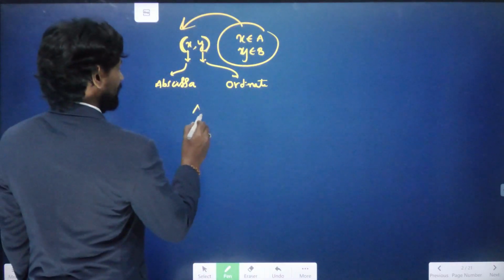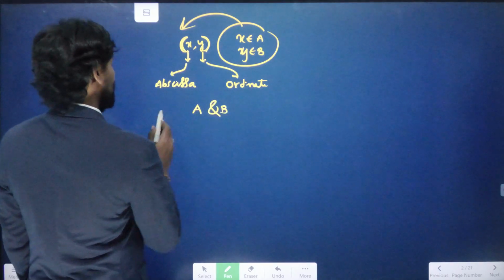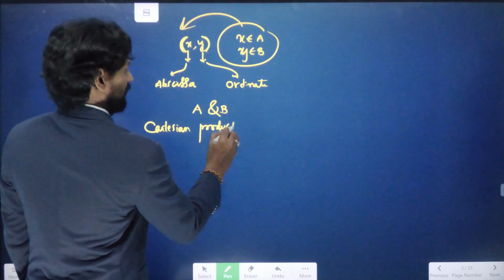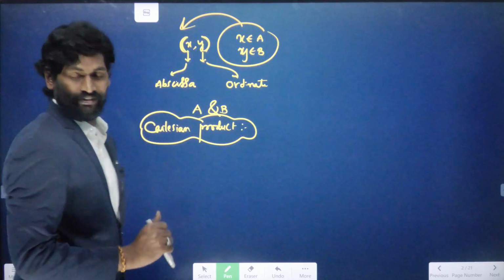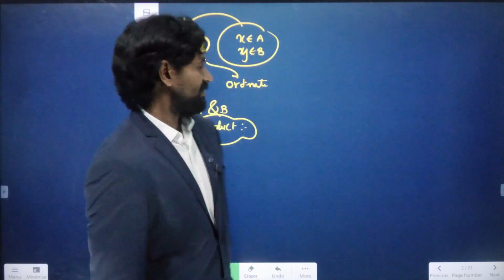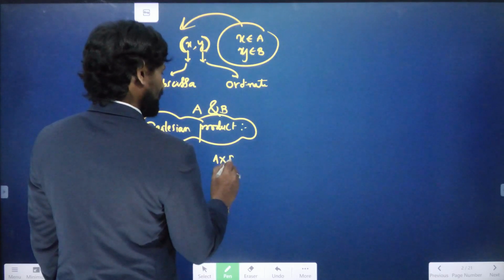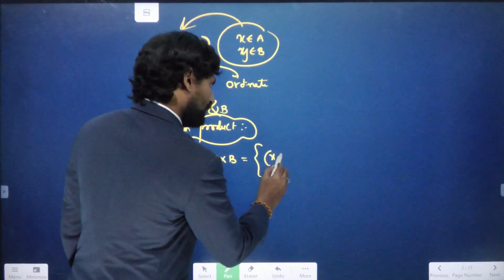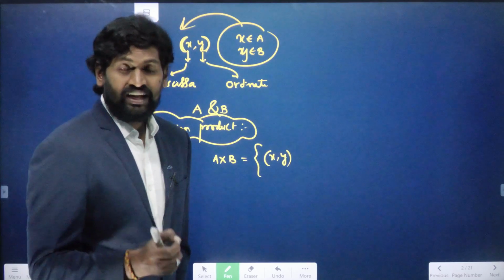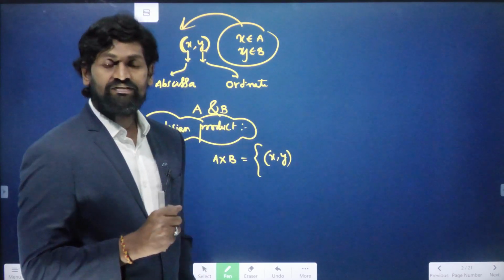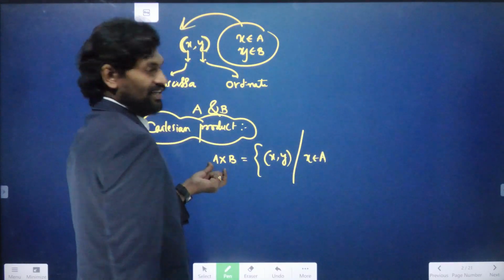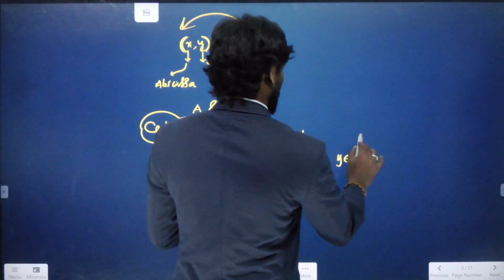Now let us discuss the Cartesian product. For example, there are two sets, A and B. We write the Cartesian product as A cross B, and we read it as A cross B or A into B. A cross B is a set having elements like ordered pairs x comma y, such that x belongs to capital A, the first one, and y belongs to capital B.